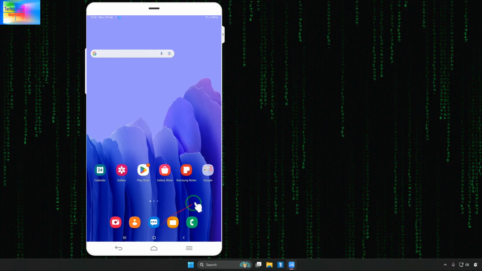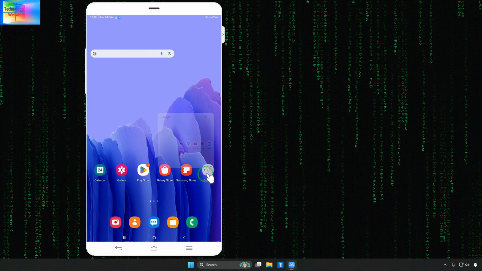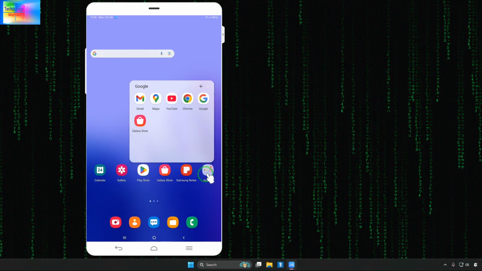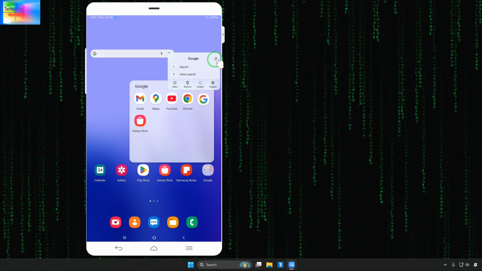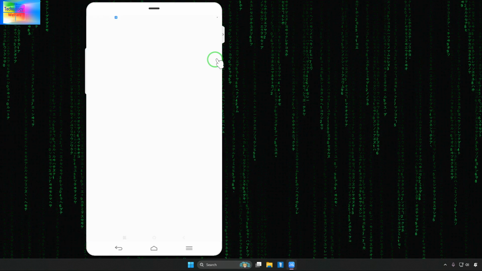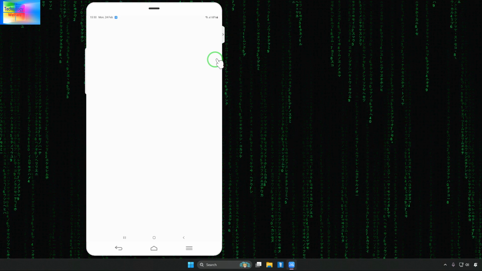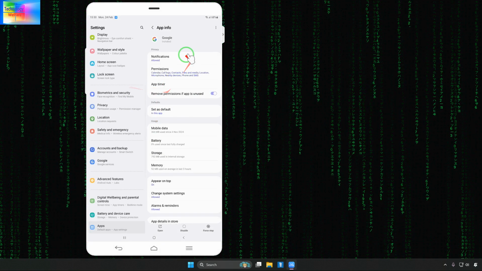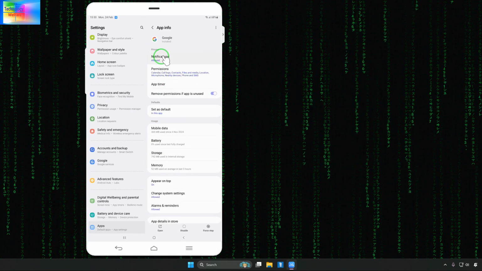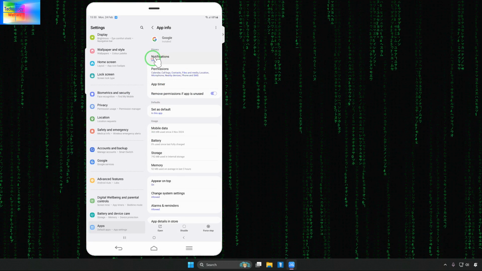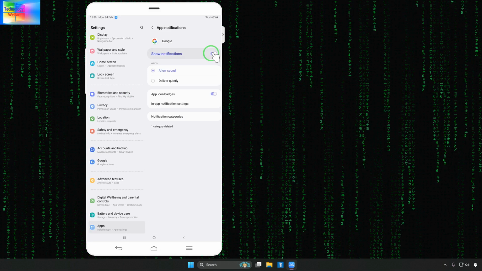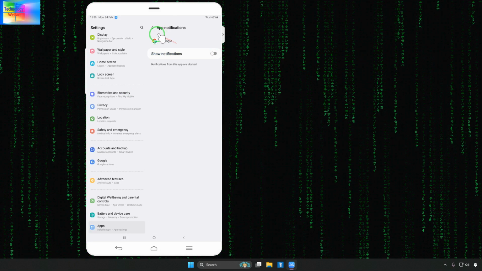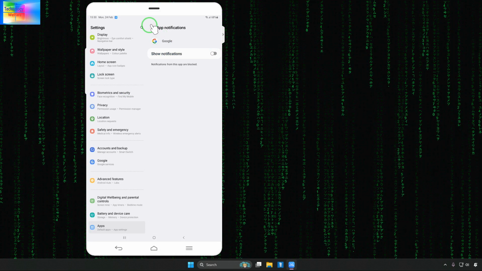On the other hand, of course we will have to come to a Google product, and hold the browser icon. Now we have a help icon, and we will tap on the help icon, and now here we will have to block notifications. Let's click on notifications, it's already blocked. If it is enabled then make it disabled. We will go back one more time.